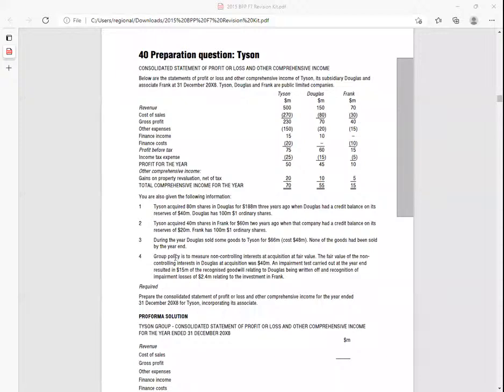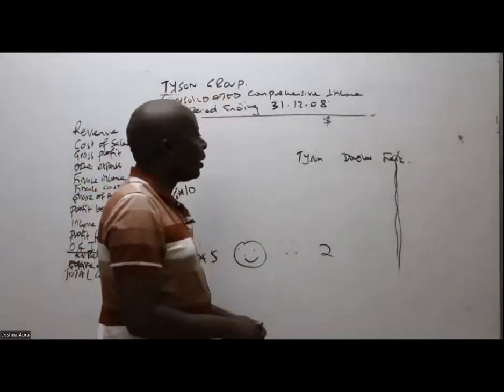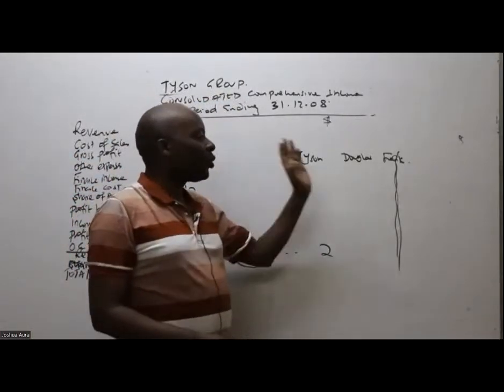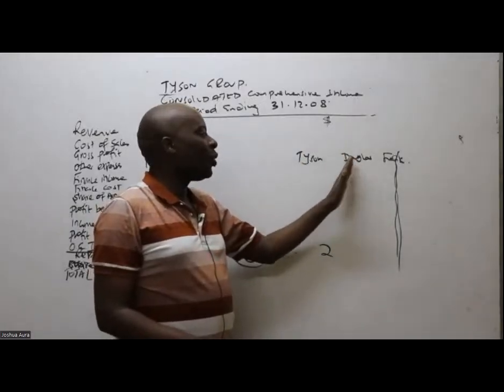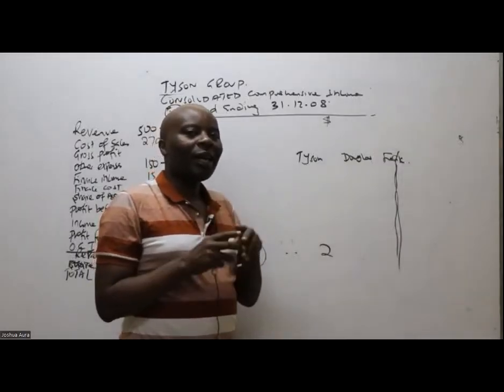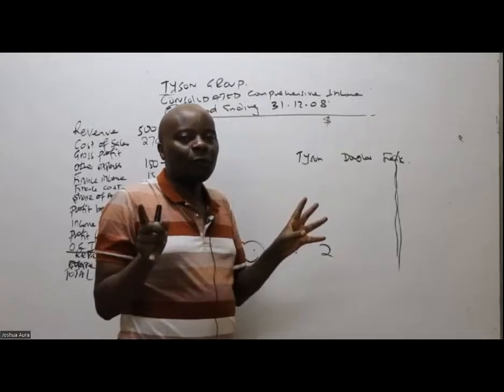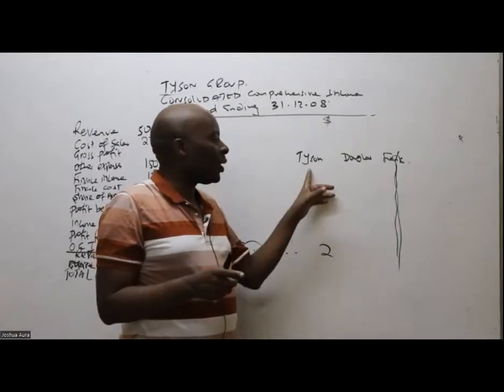Ladies and gentlemen, these are serious members of the group. I would want you to listen to me very well. When a parent sells goods to a subsidiary or a subsidiary sells goods to a parent, such a sale is known as an internal sale and it has to be struck off. You must eliminate it. Why? Because of the serious relationship.